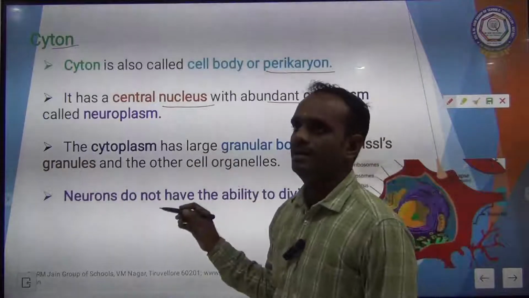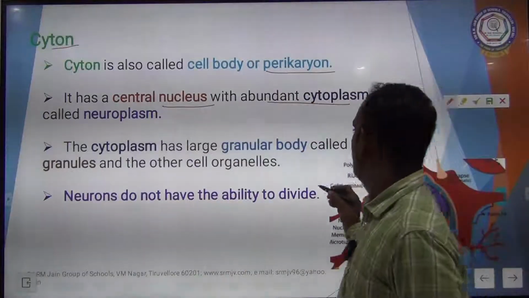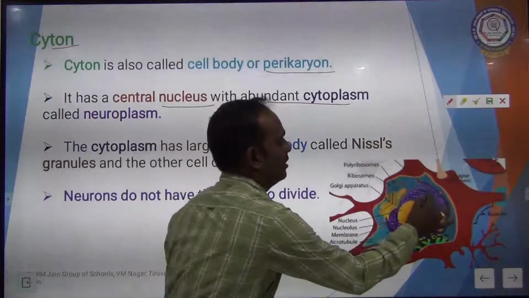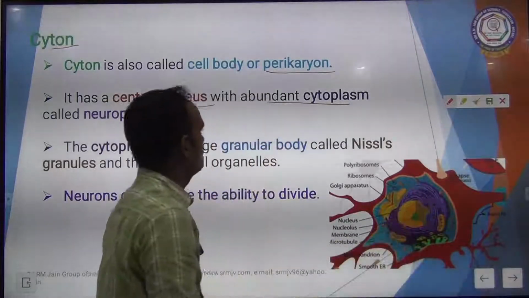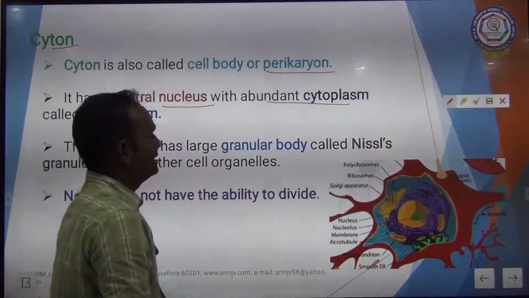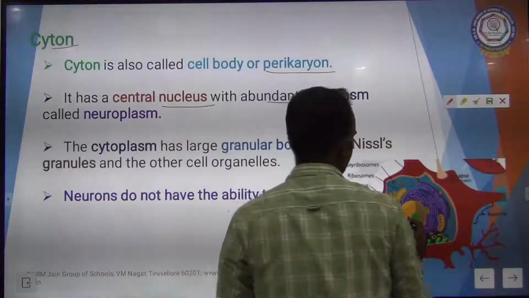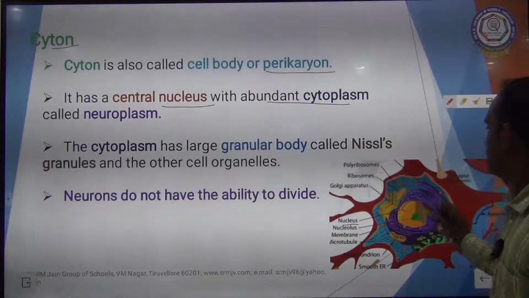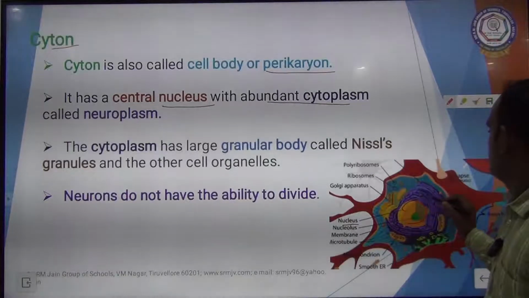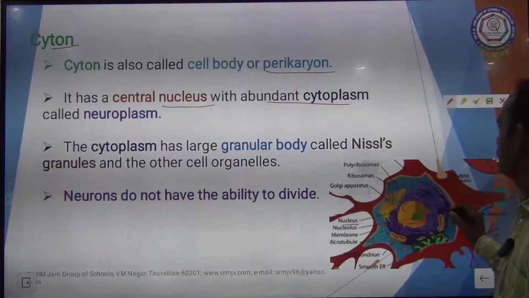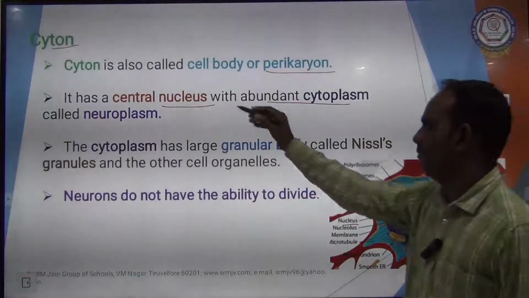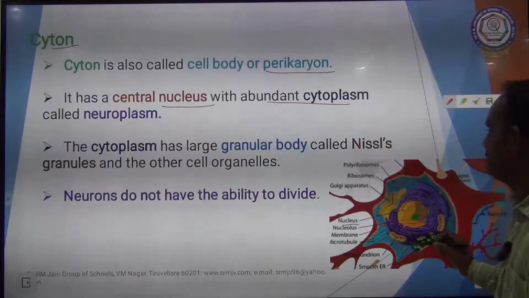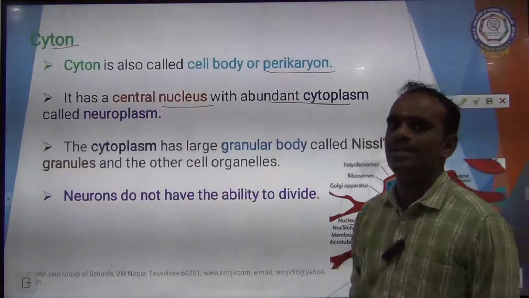The cytoplasm has large granular bodies called Nissl's granules. It also contains other cell organelles.